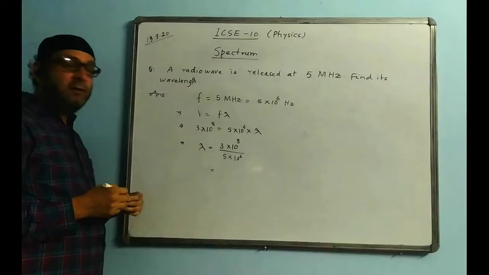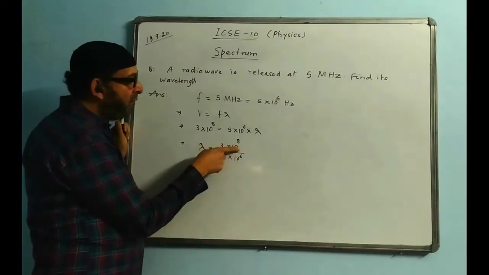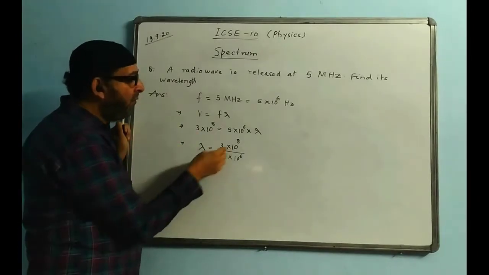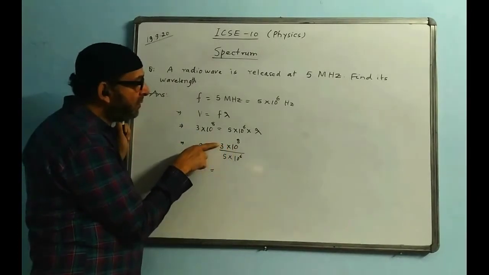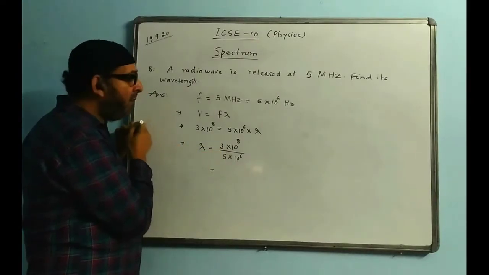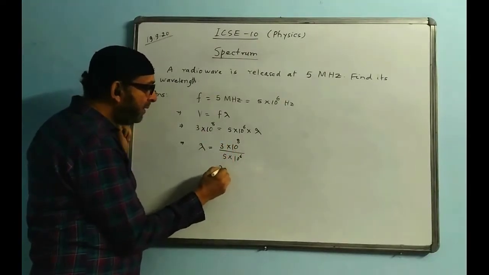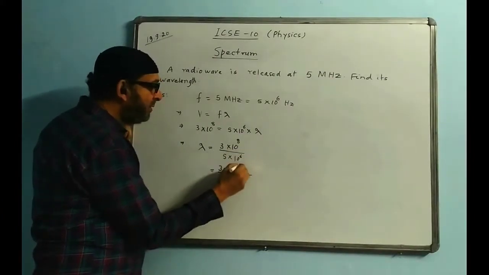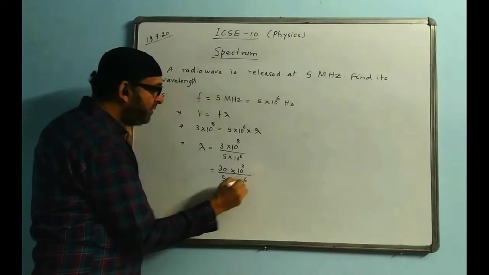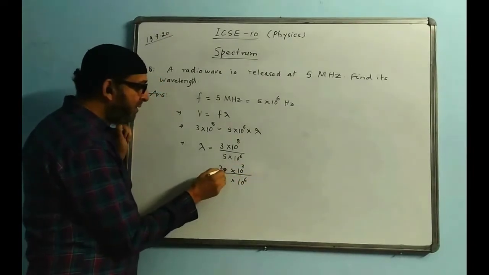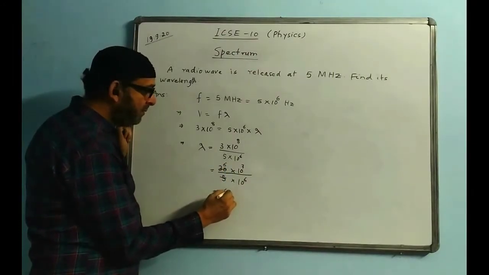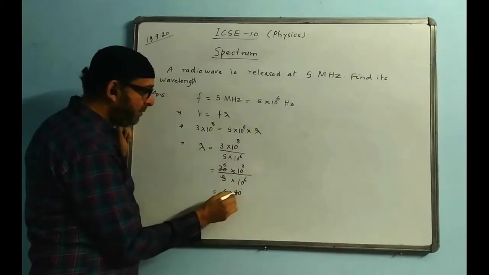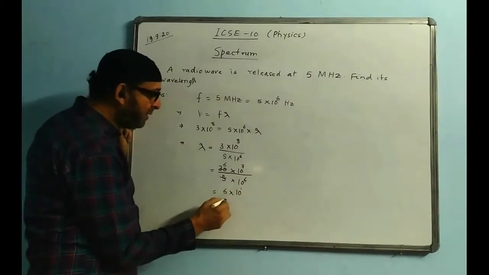Now we are working on it. We are adding zeros. There is 10 to the power of 8, that means there are 8 zeros. So we add a certain number of zeros so that this number becomes greater than this number. If we add only 1 zero here, it will become 30 by 5, so bigger. And then the other thing, 10 to the power of 7 into 10 to the power of 6 we are adding. 5 goes into 30 six times. It becomes 6 into 10 to the power of 7 minus 6, which is 1. 10 to the power of 1 means 10 only. So 6 tens are becoming 60.